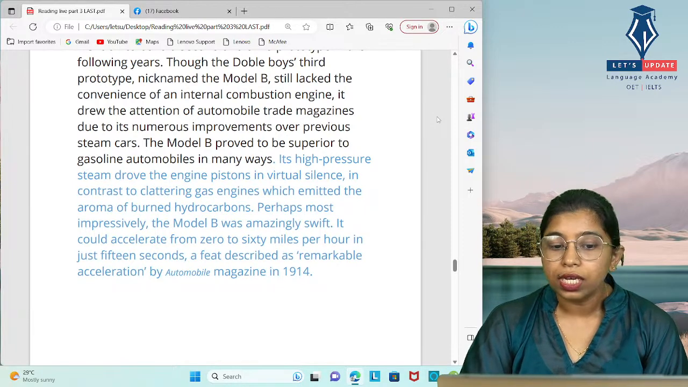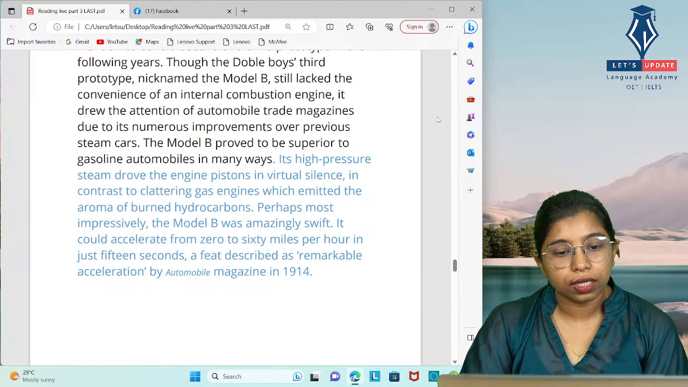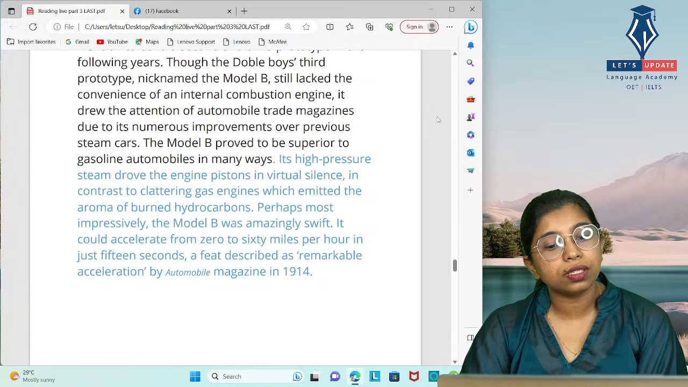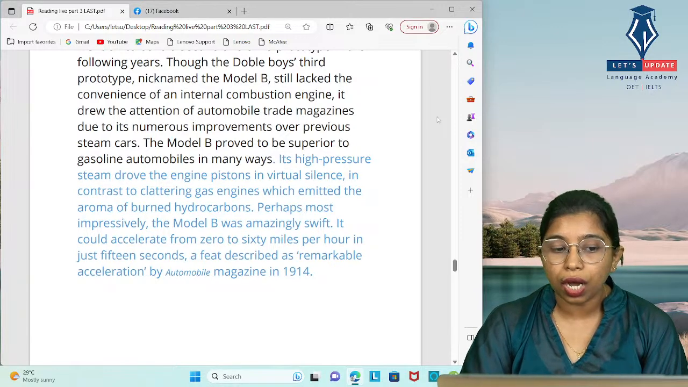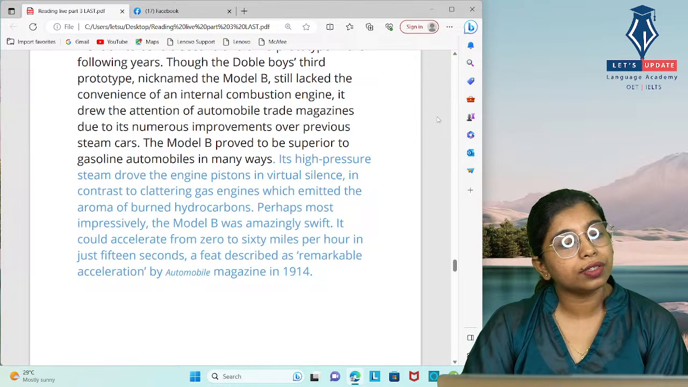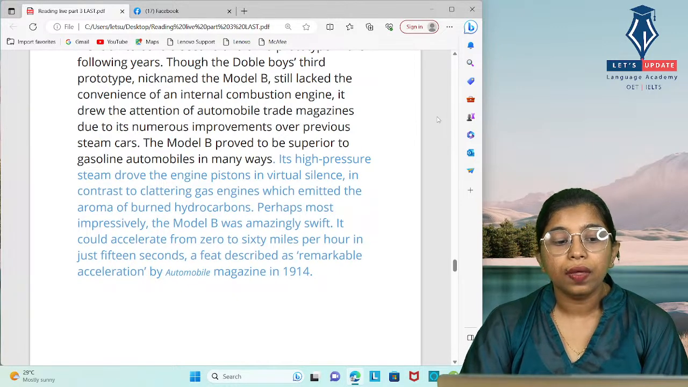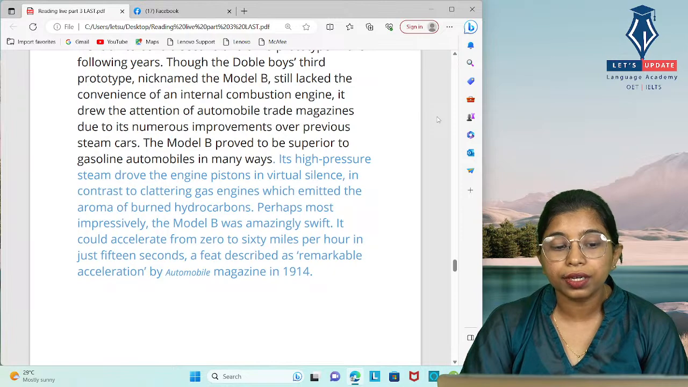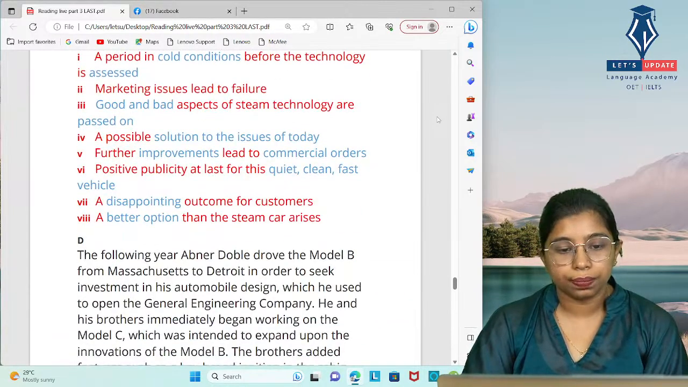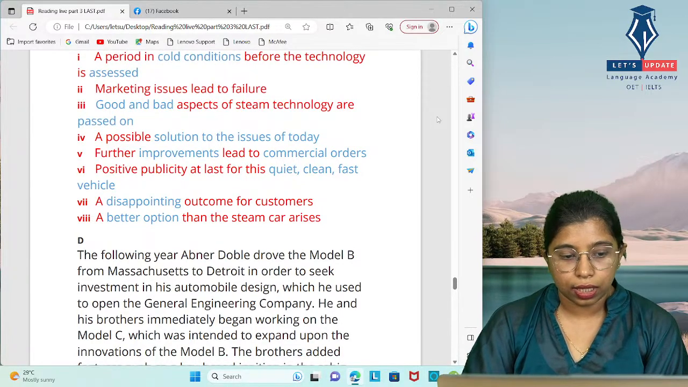So it's all about the speed. Then it is the engine's pistons and virtual silence. It relates to calm, in contrast to clattering gas engines that emitted the aroma of burnt hydrocarbons. So it's clean, calm and fast. Okay, so the answer is 6.